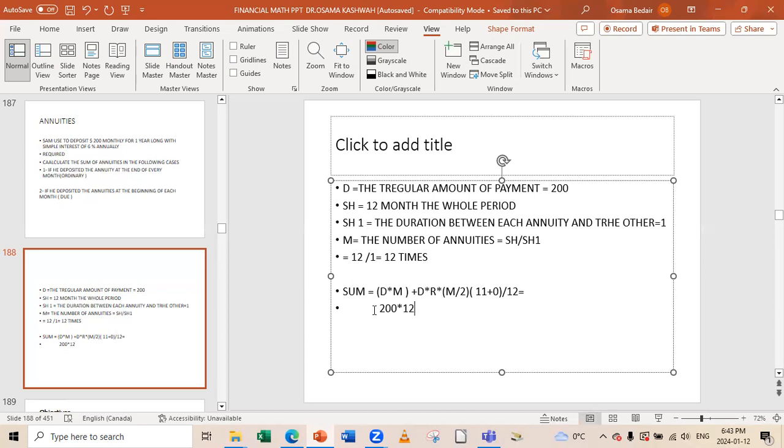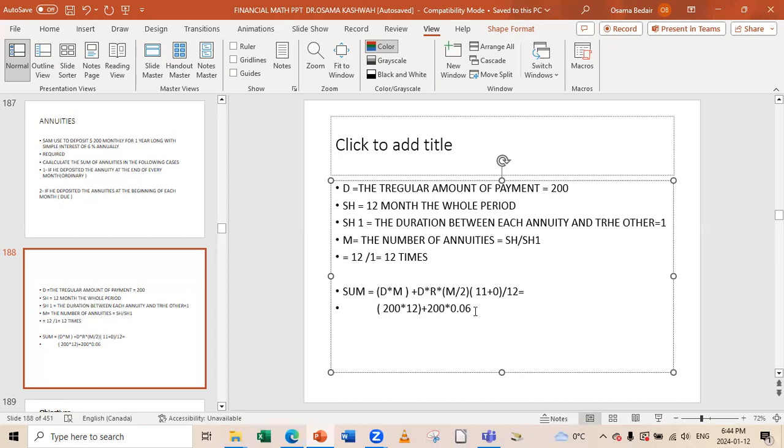That is in brackets, D times M. Then plus D again, which is $200, multiplied by R, the interest rate, 0.06.